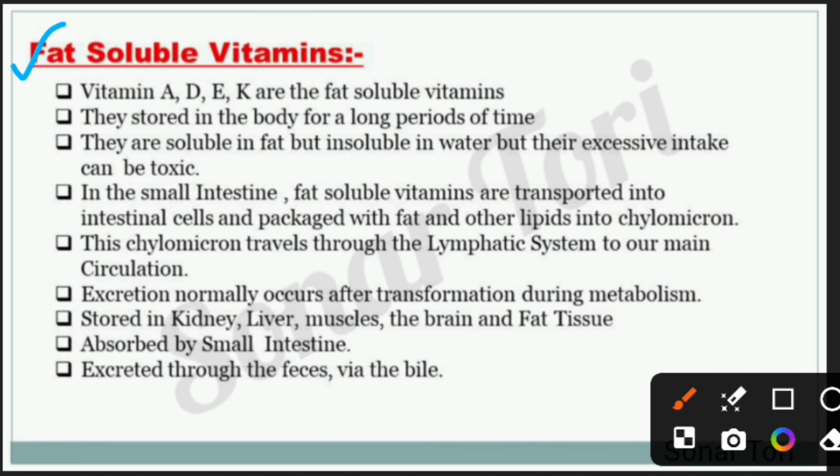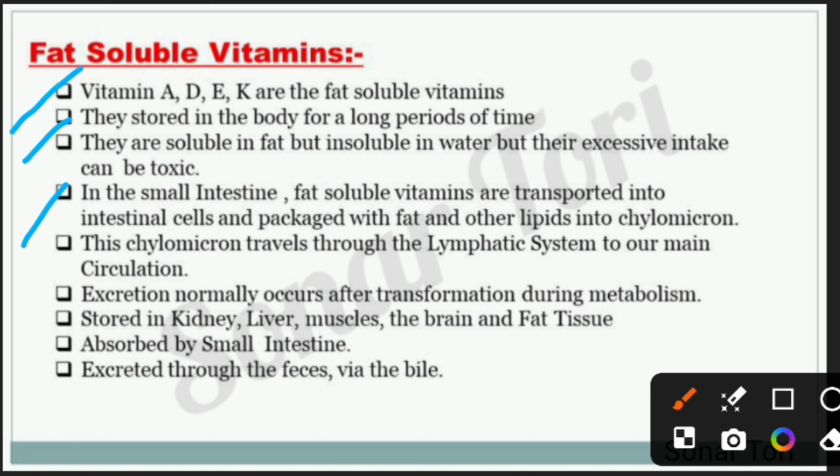Fat soluble vitamins. There are some important points about fat soluble vitamins. First, vitamin A, D, E and K are the fat soluble vitamins. They are stored in the body for a long period of time. As they are fat soluble vitamins, they are soluble in fat but insoluble in water. But their excessive intake can be toxic, so they can create toxicity in our body.